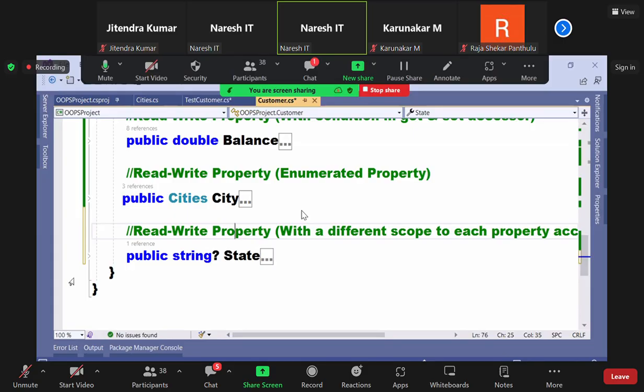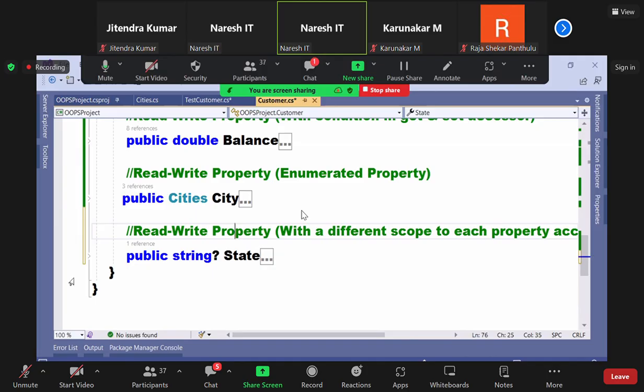Guys, this country is also a string property. So what are the steps to define a property? What are the steps I said to you? First step, declare a field, not define it. Second step, initialize it. Third step, define the property. Declare a field, initialize the field, define the property.